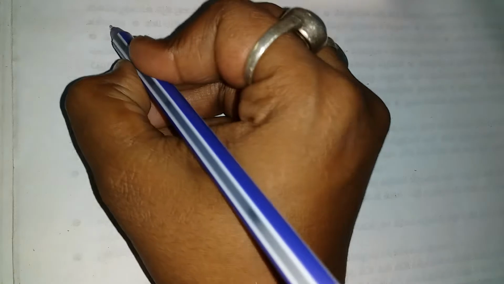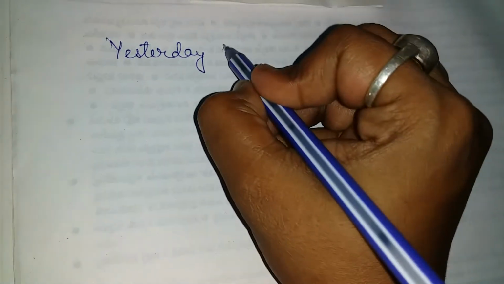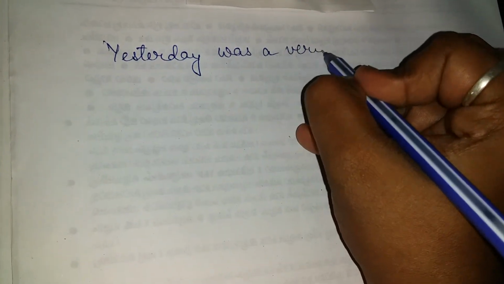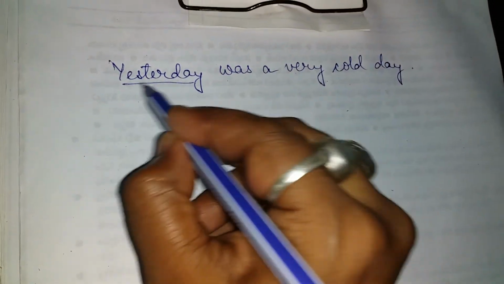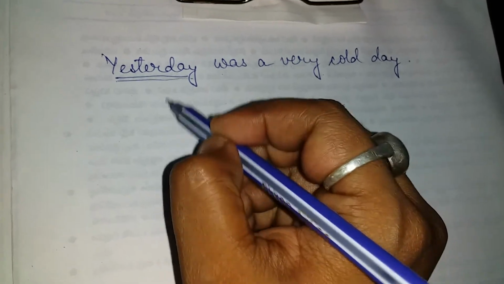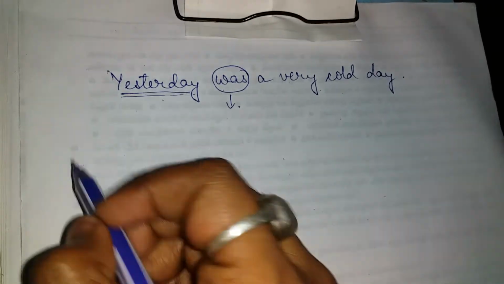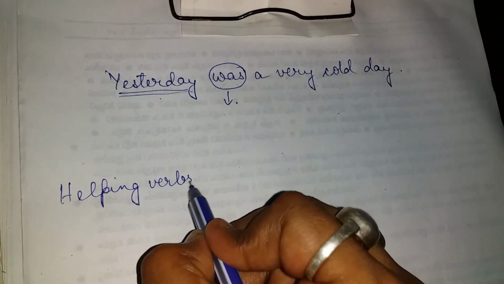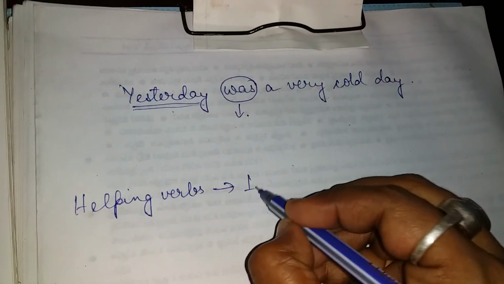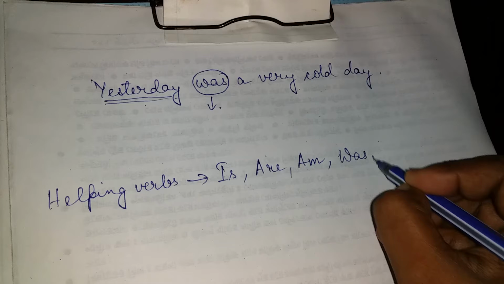Next is another sentence. Yesterday was a very cold day. Now in this one, yesterday is not my subject, but I still have to put the auxiliary verb first. Here the auxiliary verb is was. Let me show you the auxiliary or helping verbs. It's also called the be verb: is, are, am, was, were.